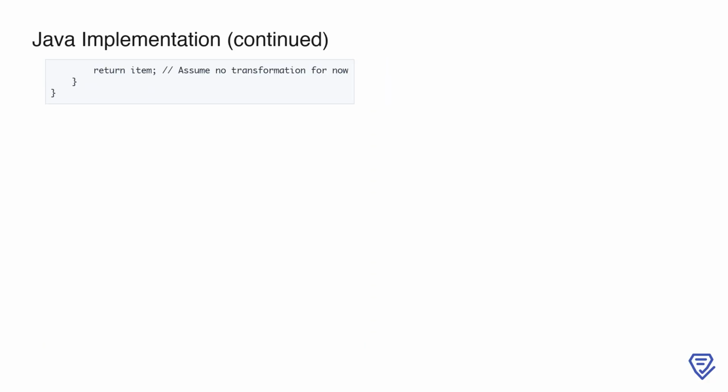In this part, we define the process method, which is responsible for transforming the input item into its final form. Currently, the method is a simple placeholder that returns the item as is, without applying any transformations. This setup provides a clear and modular structure, making it easier to extend or modify the logic later. By separating validation and processing into their own methods, the code remains clean and readable, allowing us to focus on specific tasks within the implementation. This modular approach is a key principle in Java programming and helps maintain scalability and flexibility as requirements evolve.